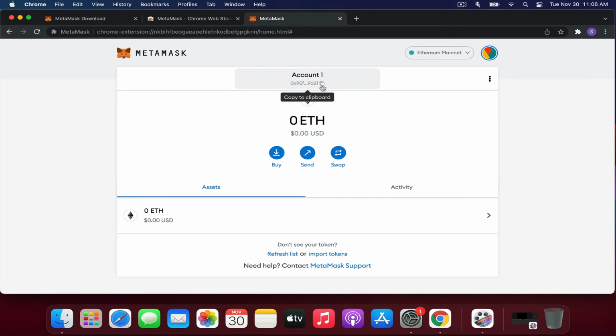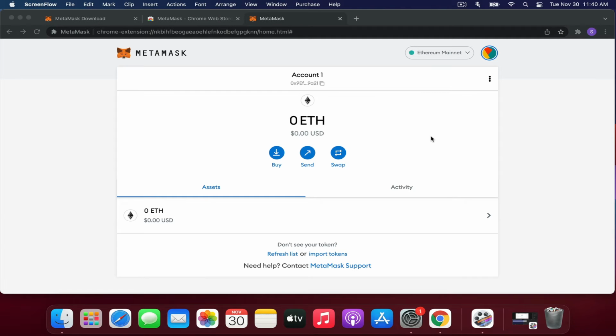I'm ready to go. This over here, the address starting with 0x, that is your Ethereum-based wallet address. So when you want to receive funds from somebody else, you give them this. Click it and copy it.